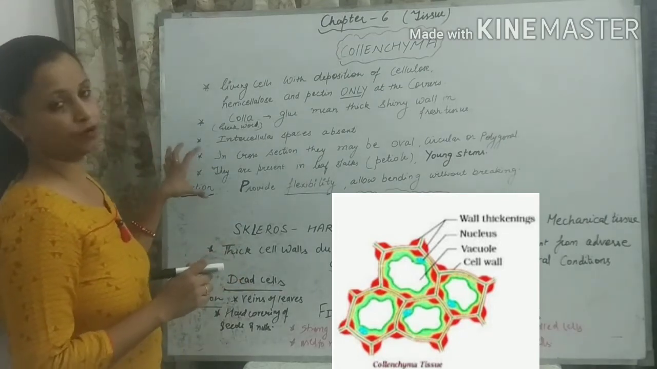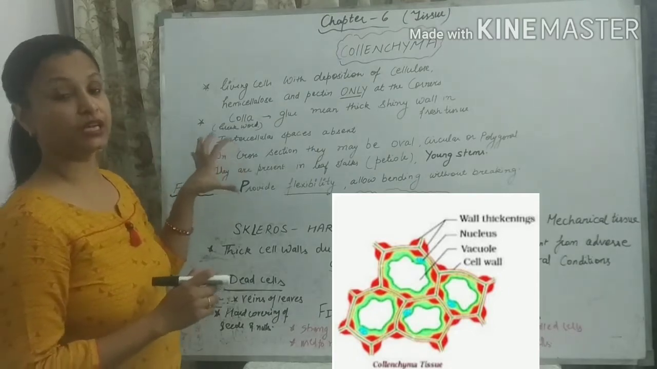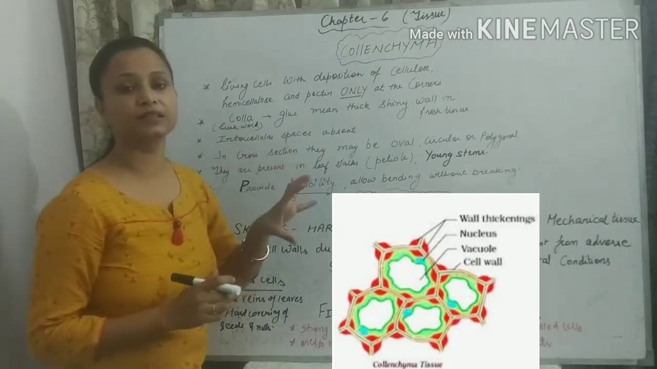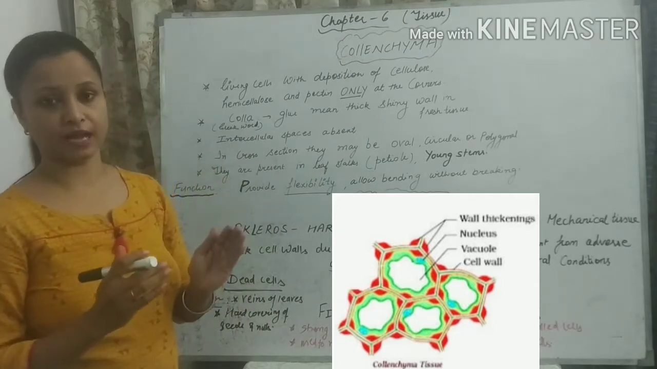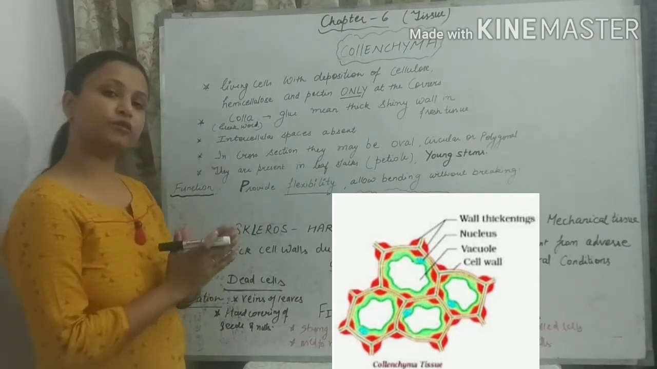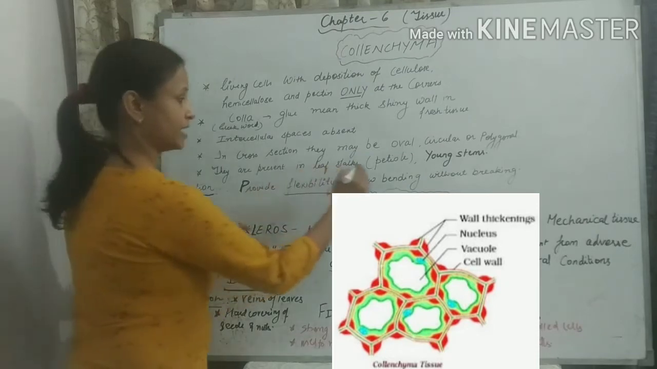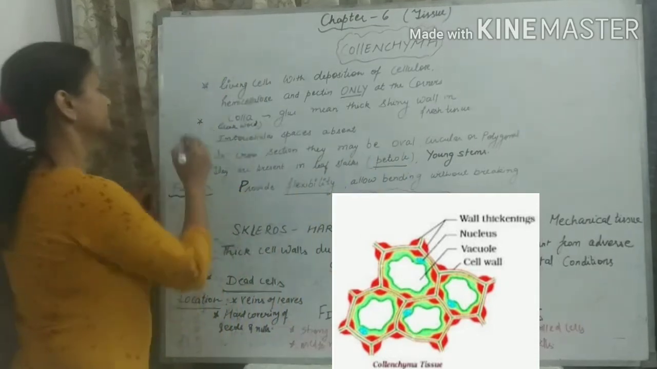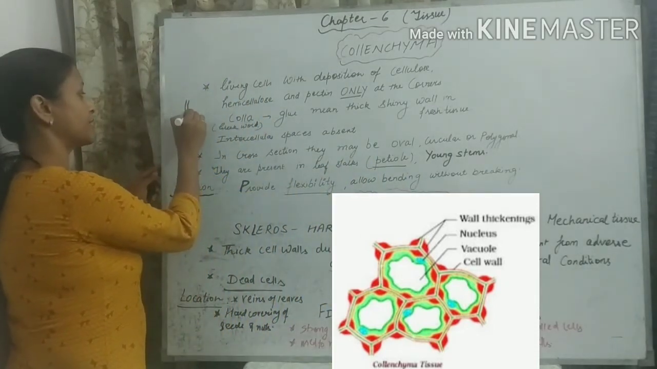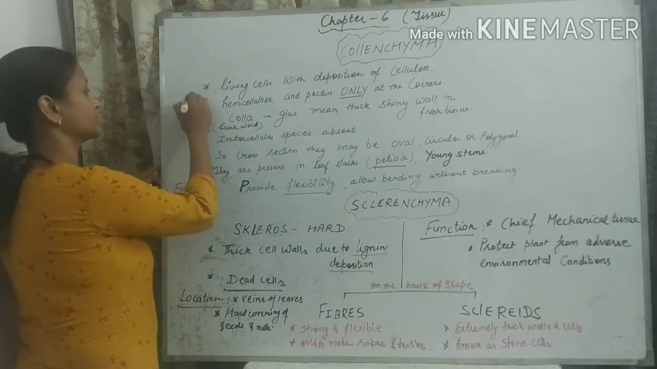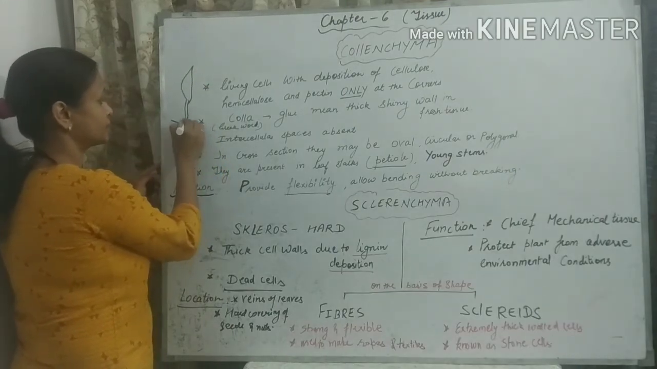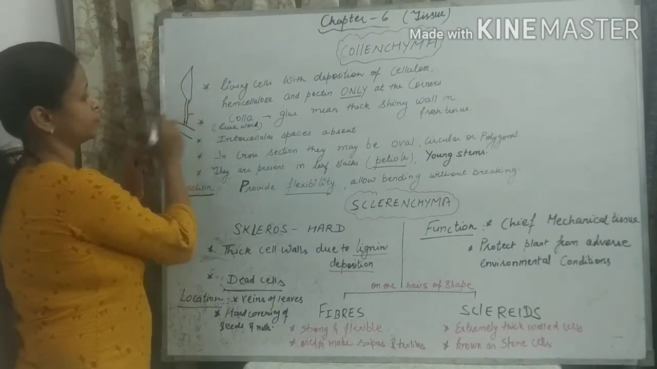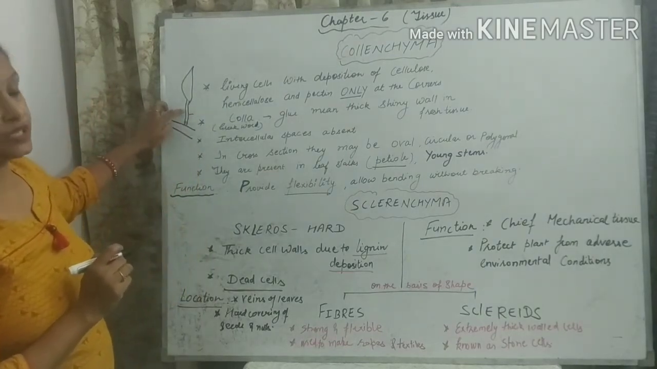Where is collenchyma tissue found? It is found basically in the leaf stalks and in the young stem. Leaf stalk is also known as petiole. What does it mean? The leaf stalk is the stalk-like structure by which a leaf is attached to the stem. It is known as leaf stalk or petiole.